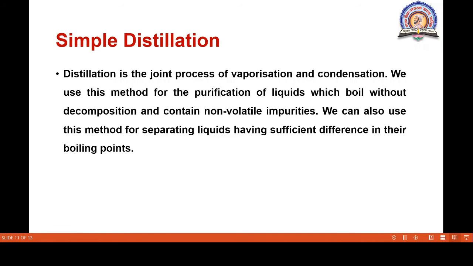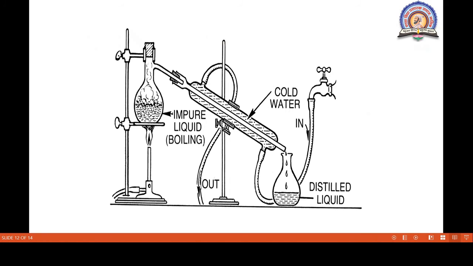Simple distillation is most commonly used for those organic compounds which have a sufficient difference between their boiling points. This point is very important. Here, the figure is given for simple distillation. We take a round bottom flask, and in this flask we place an impure liquid. The impure liquid is heated on this wire gauze.